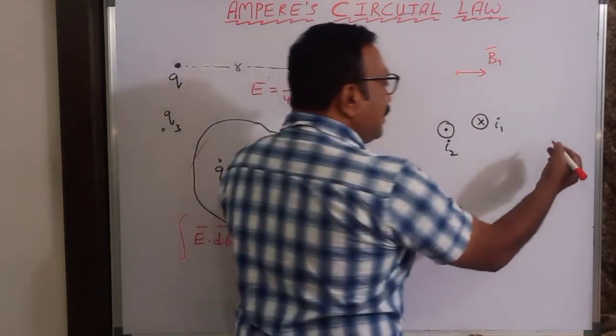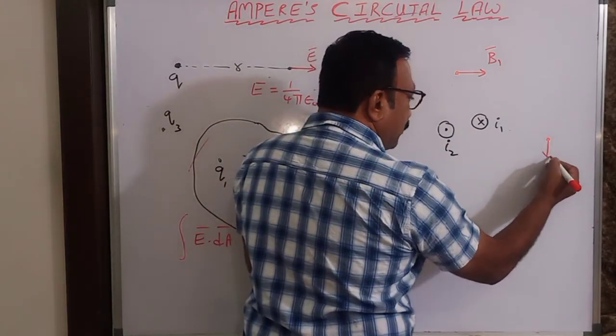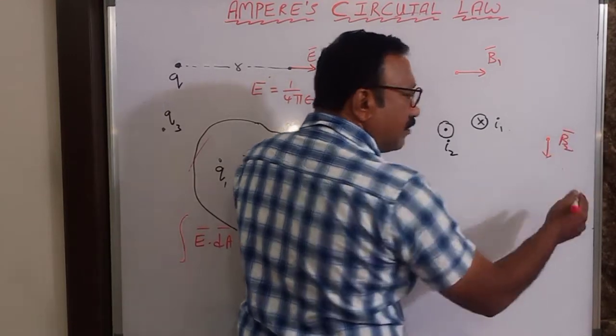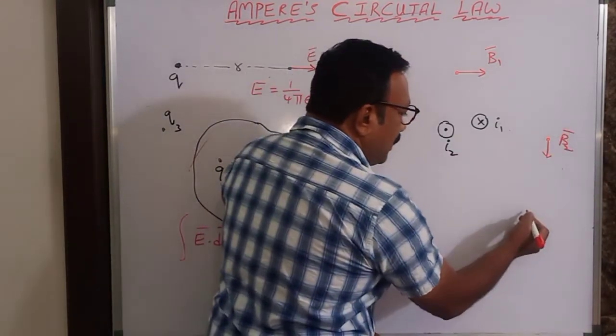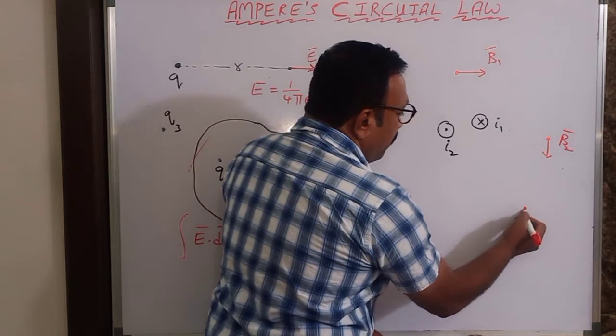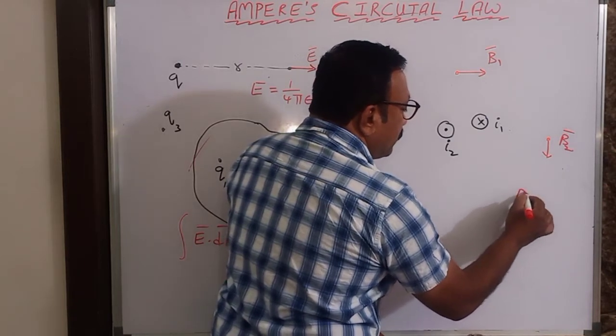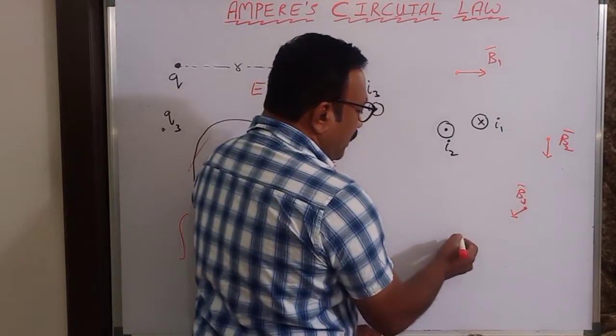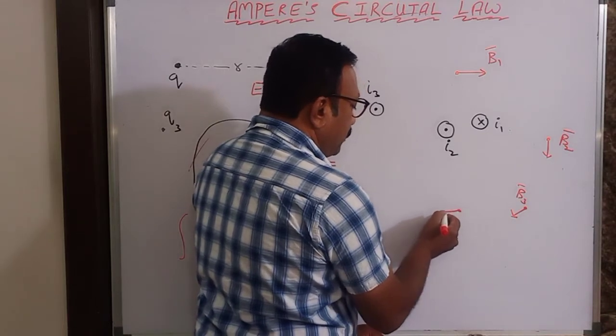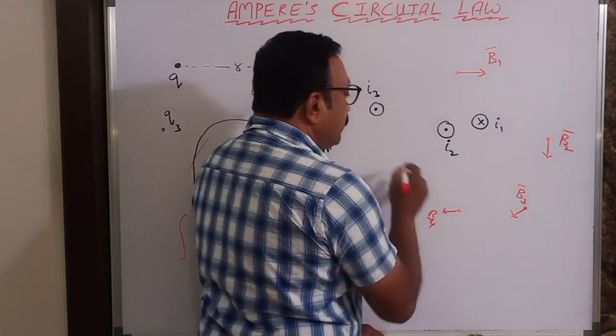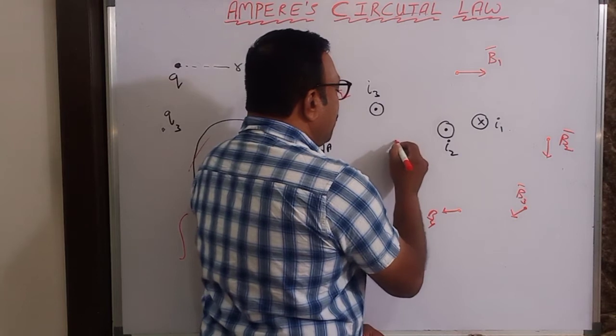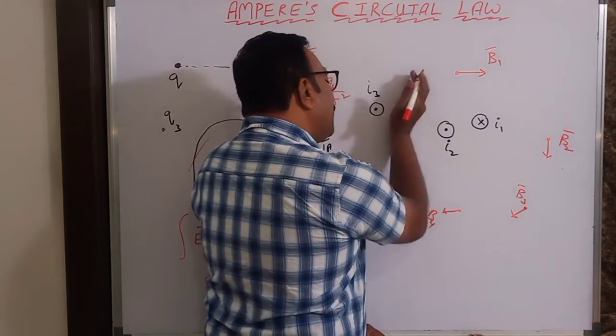Let us say here the magnetic field is B2. I'll take a few more cases. Let the magnetic field here be B3. Somewhere here I'll take the magnetic field as B4. Somewhere here I'll take the magnetic field as B5.